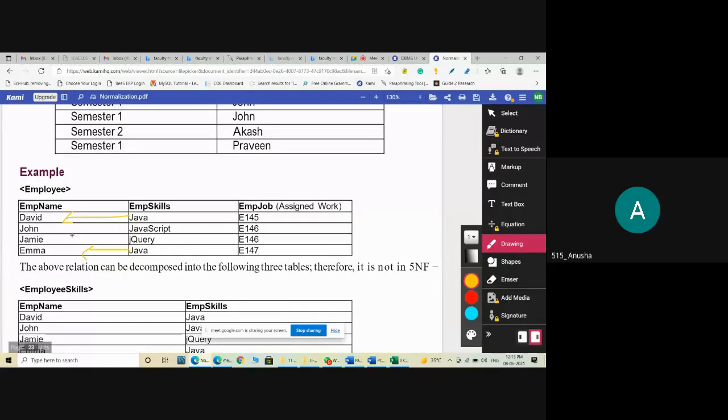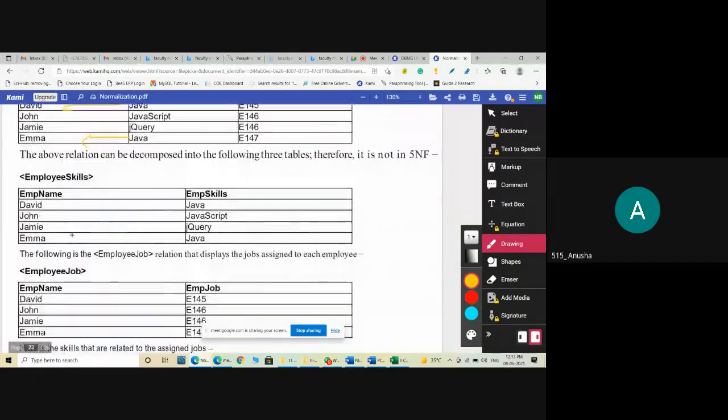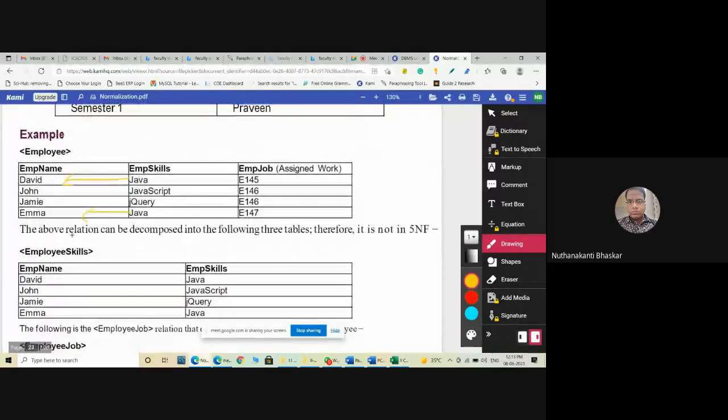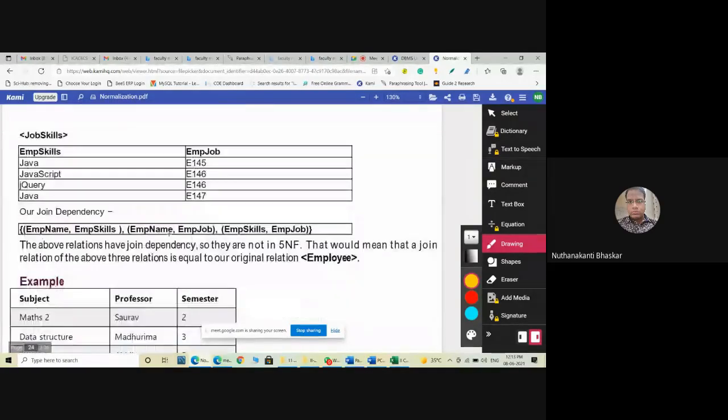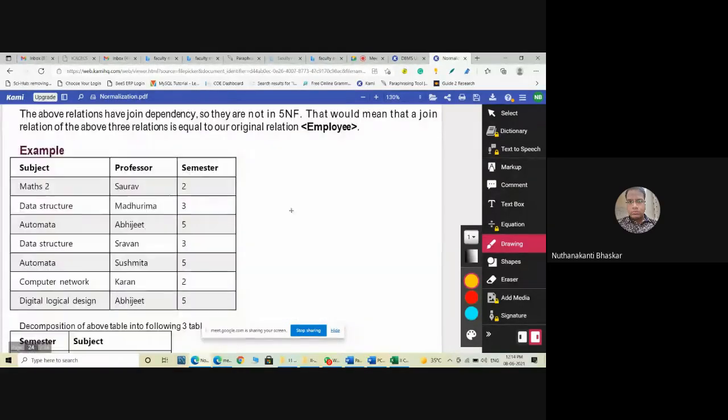Employee name and employee skills, employee name and employee job. Only two? After fifth normal form, I'm telling. And then employee skills and employee job. Yeah, very good. So basically, employee name, employee skills, and employee name, employee job will come. After that, employee skills and employee job also will come. So this is exactly the fifth normal form.